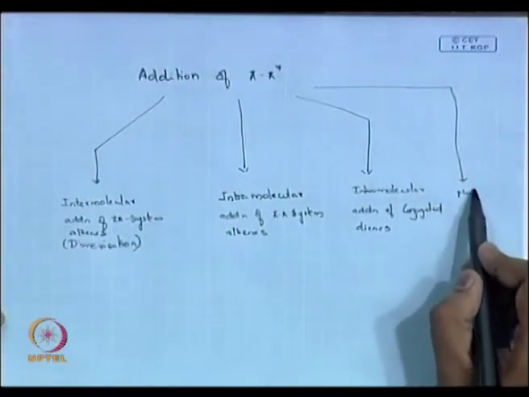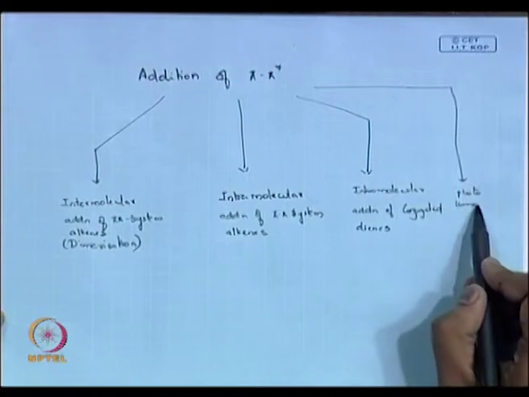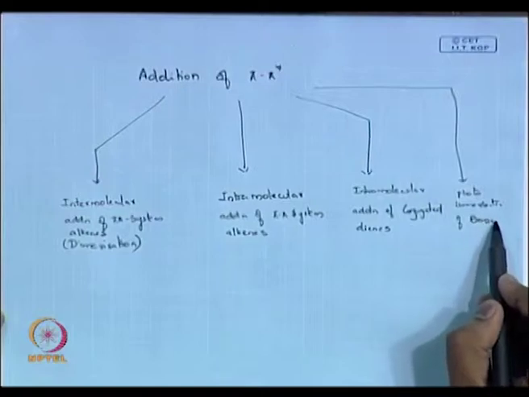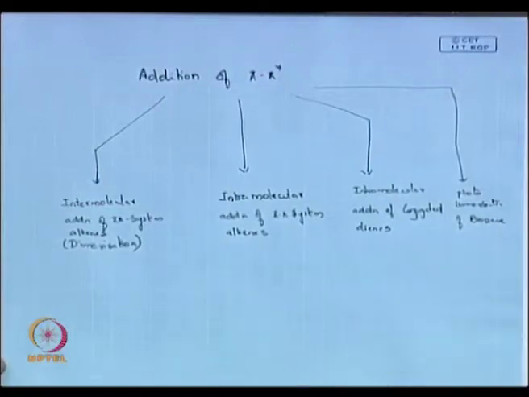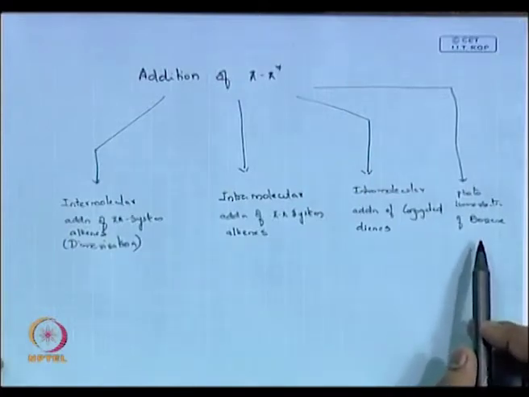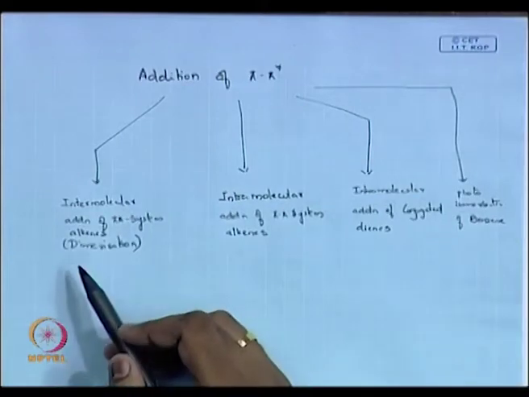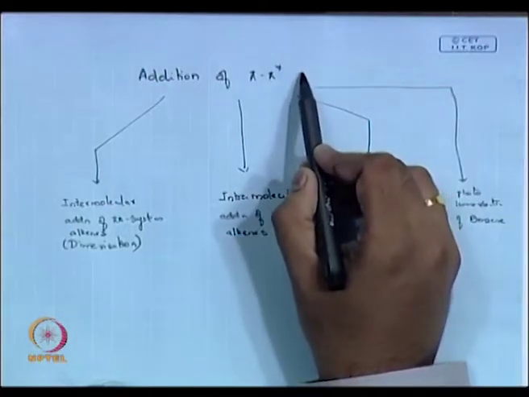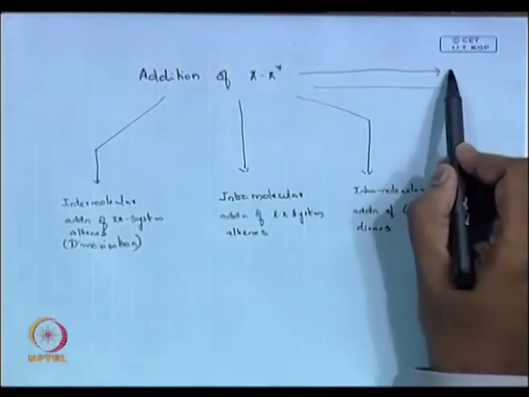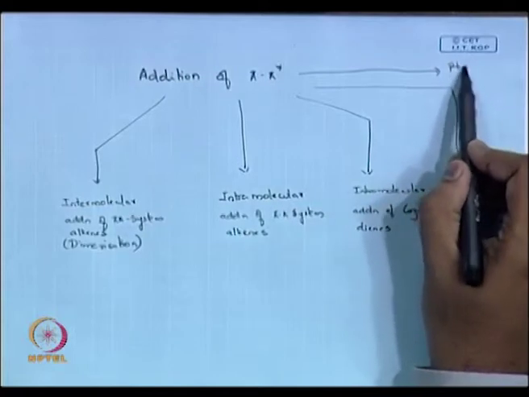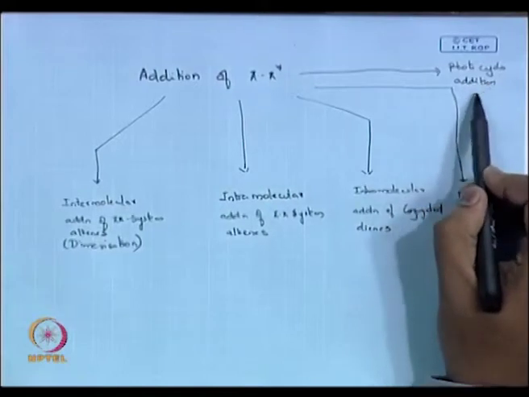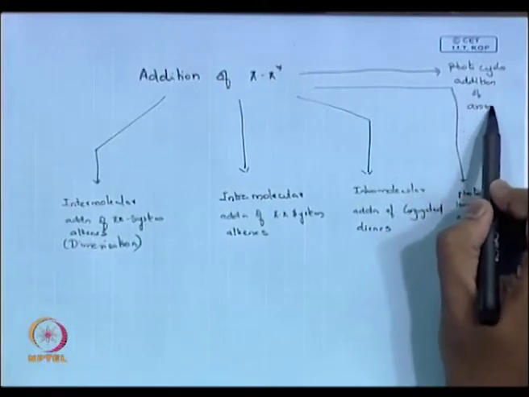Then we will be talking about photoisomerization of benzene. We can do this reaction from benzene. Then we will be studying photocycloaddition of aromatic compounds.